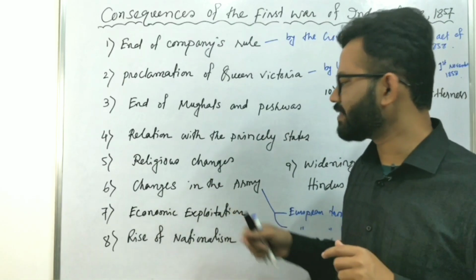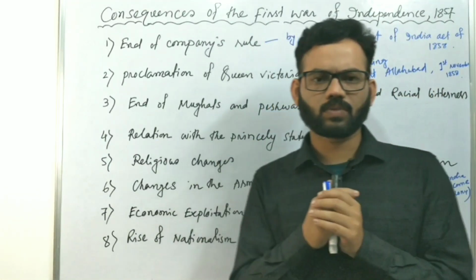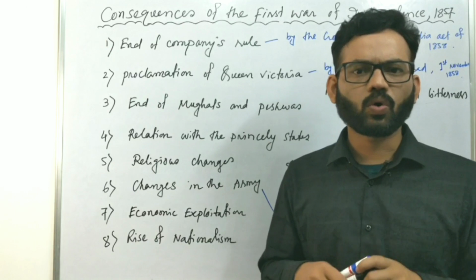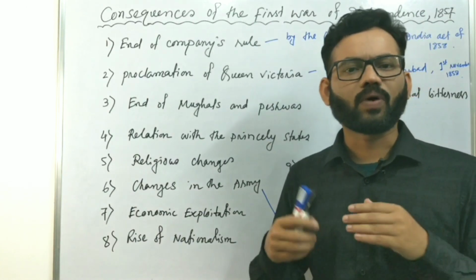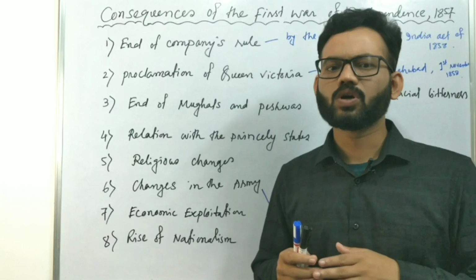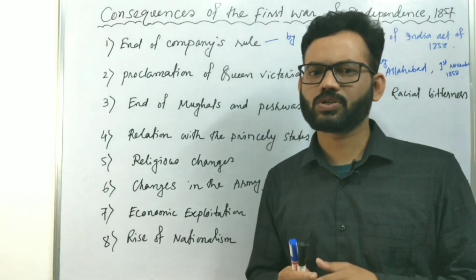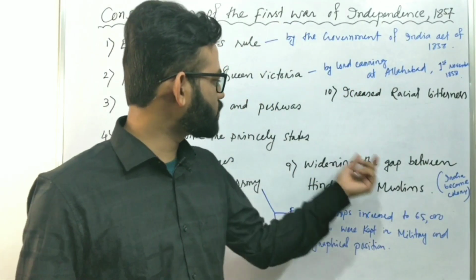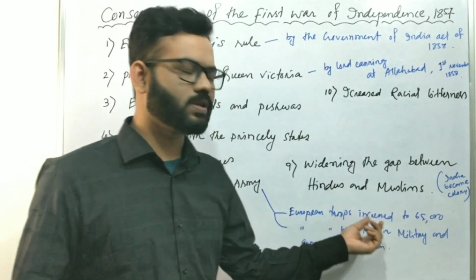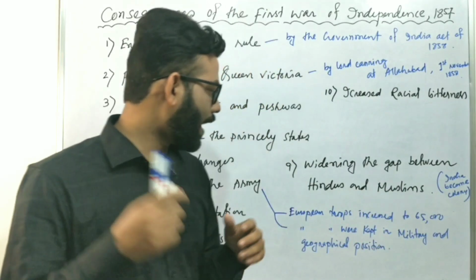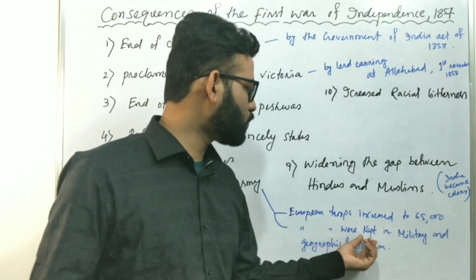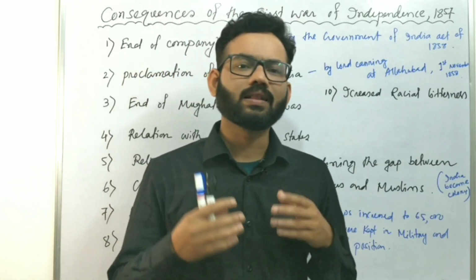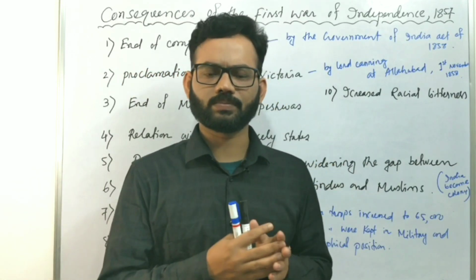Number six, changes in the army. After the revolt of 1857, the British realized that they needed to strengthen their army, so that further uprisings like the revolt of 1857 could be handled easily by the British. They increased the European troops to 65,000 in their army, and the British European troops were kept in key military and geographical positions, so that whenever an uprising occurred, they could easily suppress it.